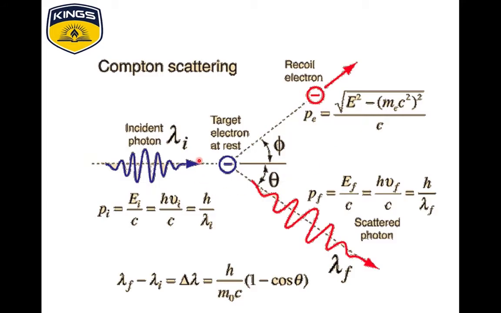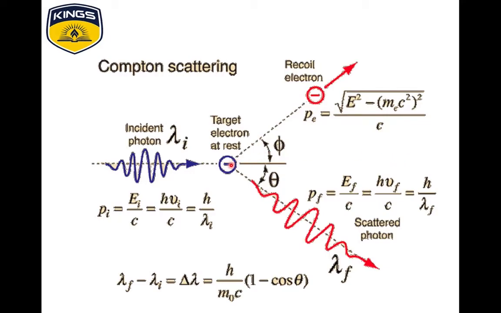This diagram clearly indicates the complete process. Here the target electron is at rest and the photon is in motion. This can be divided into two parts: before collision and after collision.